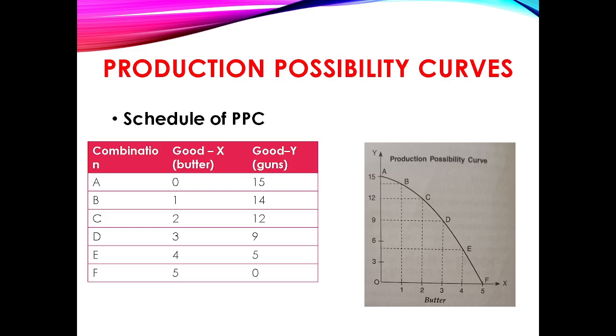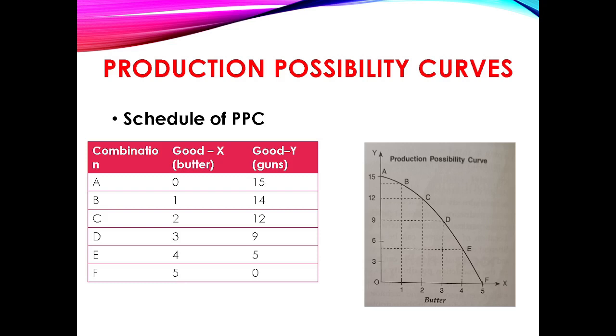Any point inside the production possibility curve indicates a combination of two goods that will be produced when a country's resources are underutilized or inefficiently utilized.